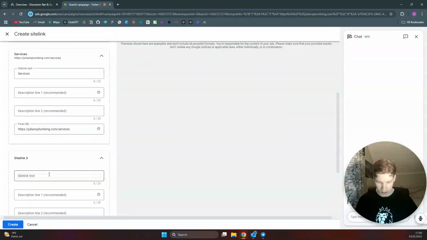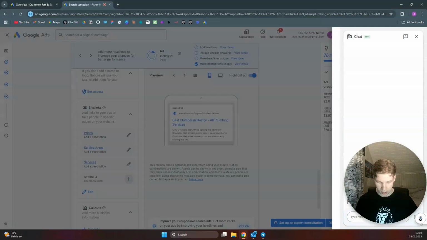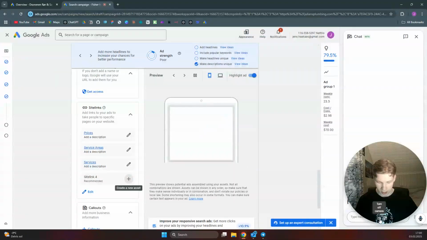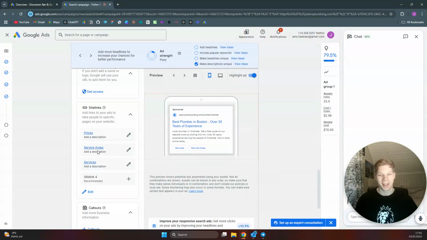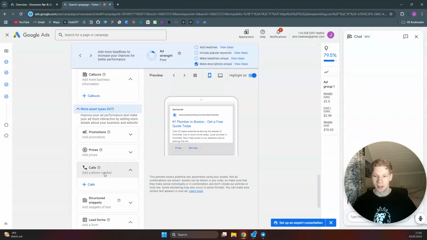And for site link 3, we want to display service areas. There we go. And we want to then have that, let's say that is under service areas in your URL. There we go. Click on create. And the last important thing, let me just turn my camera on again. There we go. Okay, the last important thing in the more asset types is the calls.